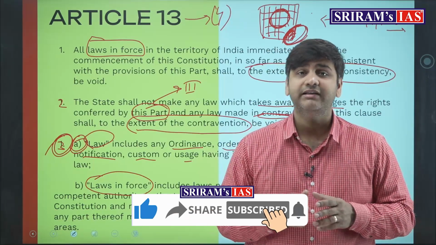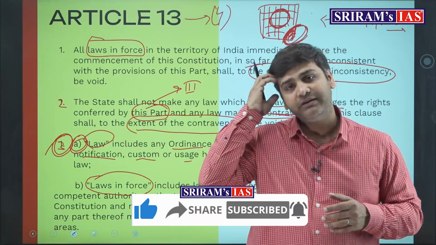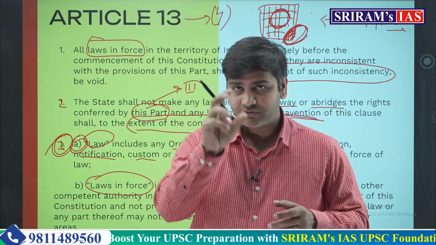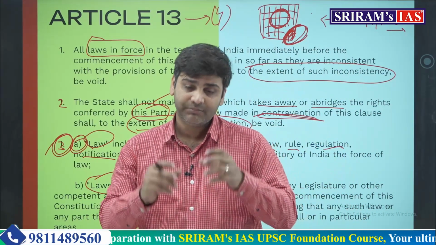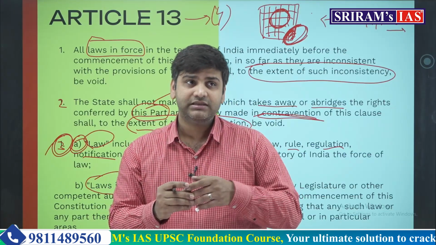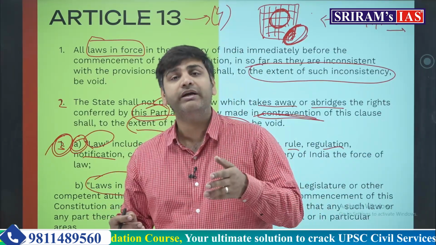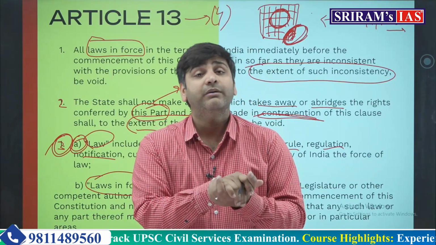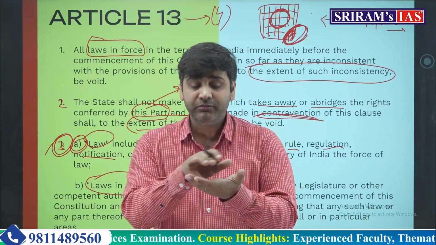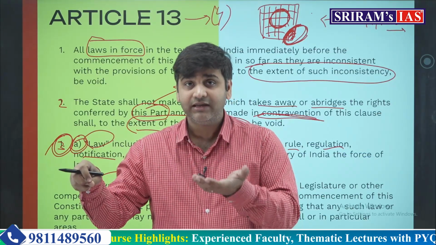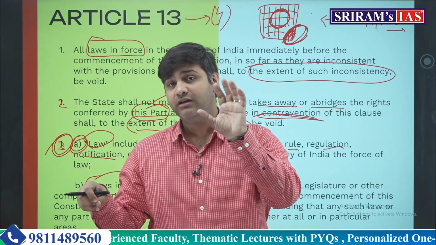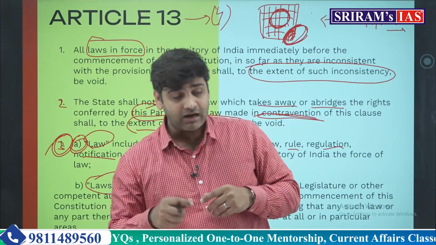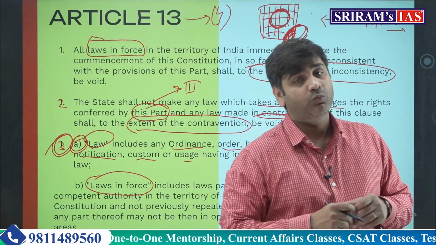So what would have happened? The Shariat Act and the provision of talaq-e-biddat, the provision of triple talaq, is now not dead but only dormant. It is only eclipsed by the fundamental right. And if you remove this provision of fundamental right, the provision of the original act of 1937 will come into life. This is how the doctrine of eclipse works.